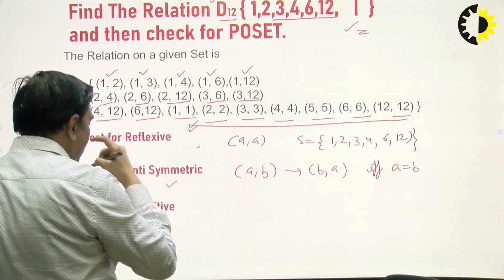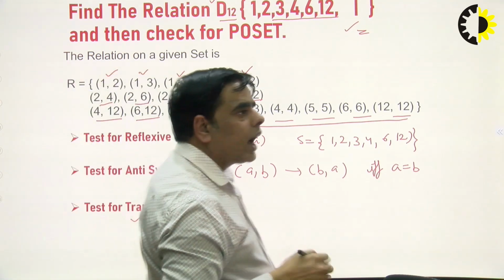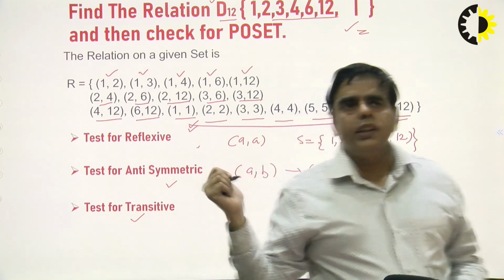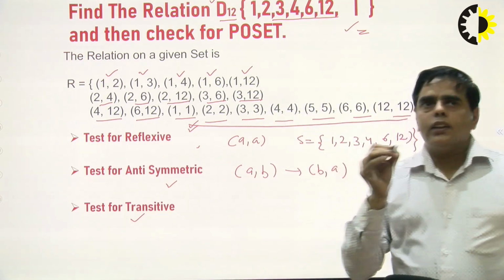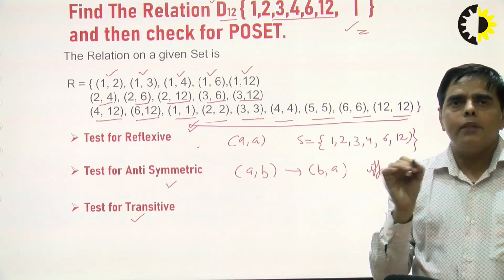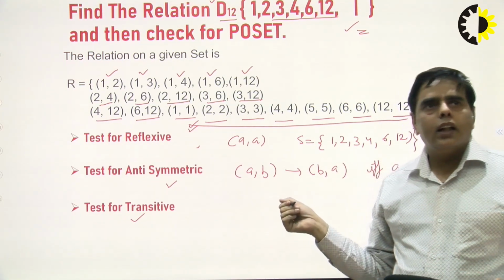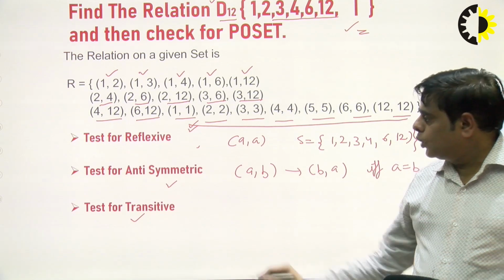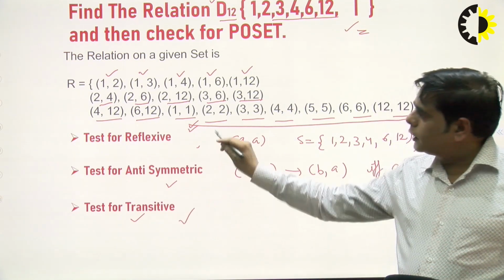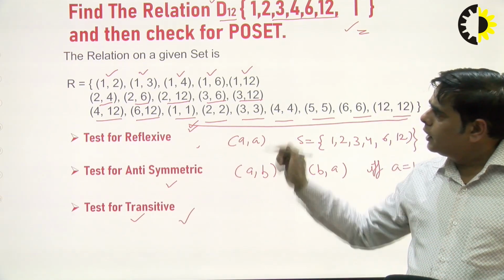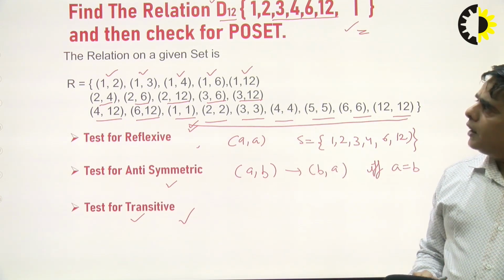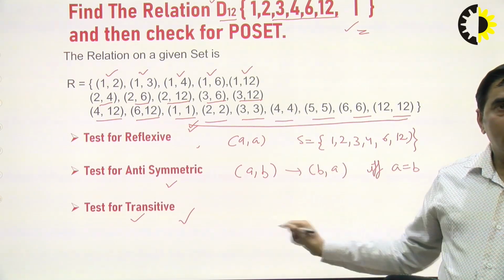Now we have to check the transitive. Again, I have already told you that you can easily check: if there exist (a, b) and (b, c), then there must be (a, c). If this type of pair exists, then the relation will be transitive. So this relation is transitive. If the relation is reflexive, antisymmetric and transitive, then we can say this relation will be a poset.